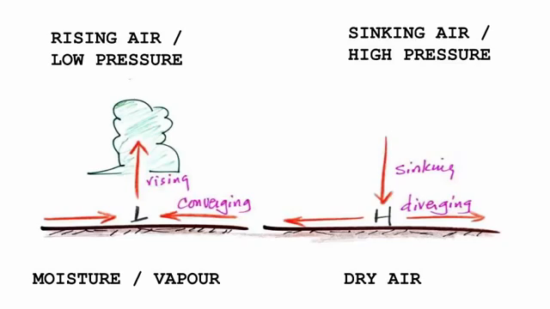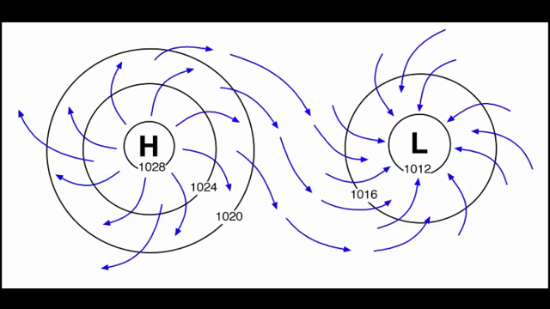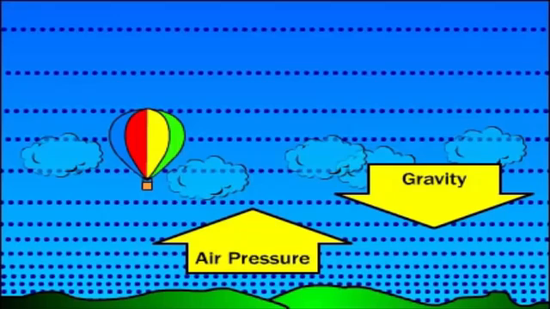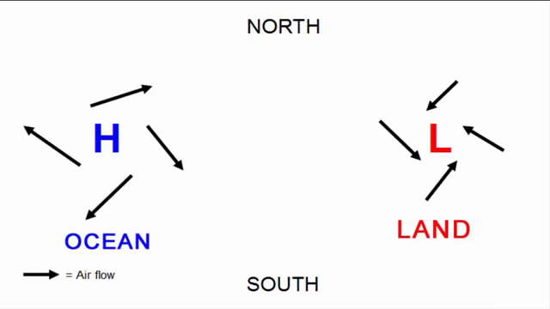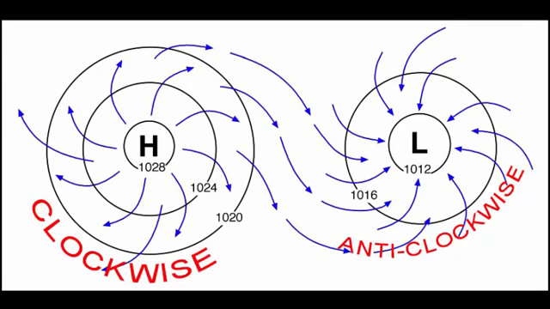So as you know, high pressure is associated with sinking air and low pressure is associated with rising air. Generally, it makes sense that air flows from high pressure to low pressure. And the reason is due to gravity. Due to Earth's gravitational force, the airflow is directed inward toward the low pressure center and outward away from the high pressure center. Therefore, you can also say the wind in a high pressure system flows in a clockwise direction out of the center, while in a low pressure system, wind flows in an anti-clockwise direction towards the center.